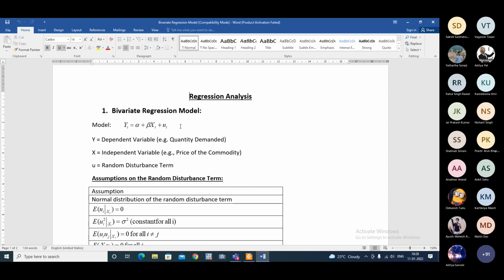But logically, what are we trying to say here? If i stands for different individuals, or say different places, then we are asking to what extent variations in quantity demanded are explained by the price of the commodity.